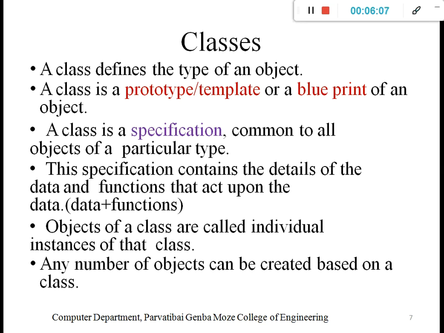A class has a specification common to all objects. Considering a car class, it contains objects like your car and my car. My car has different data attributes, like the color is blue, while your car color is red. These are the different specifications about the objects under the class. That is the class specification.